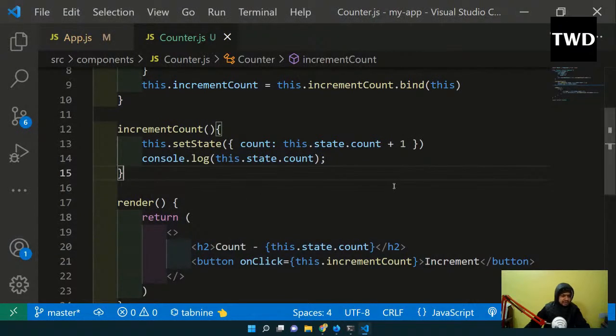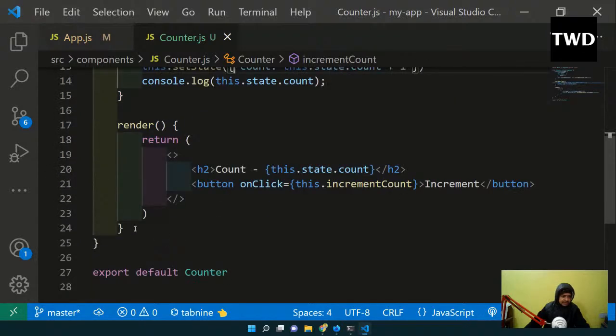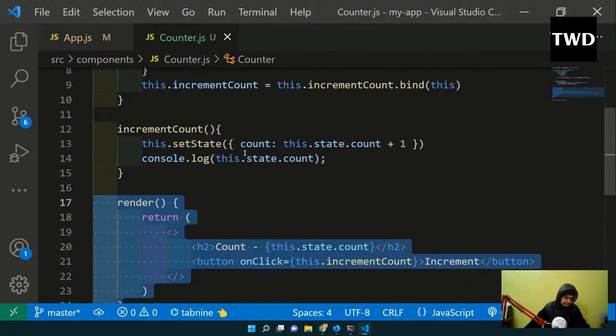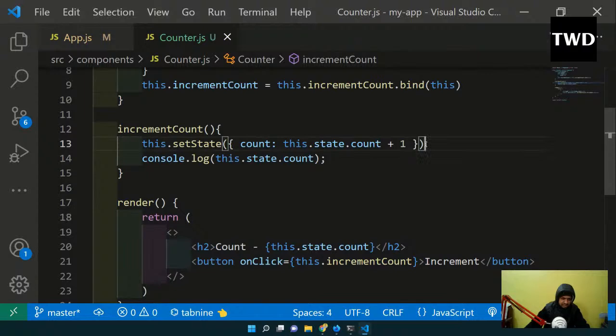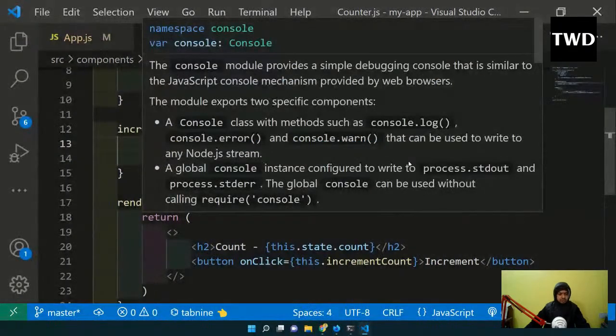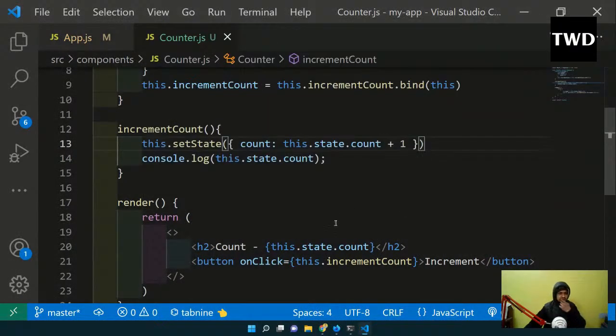It is always one behind because this.setState is very fast. The moment this.setState runs, it will render, and when it comes back, only then this console.log will be done. From here it will go here directly, then it will come back, and then the console.log runs. So it is always behind, but it is not causing any problem for us.